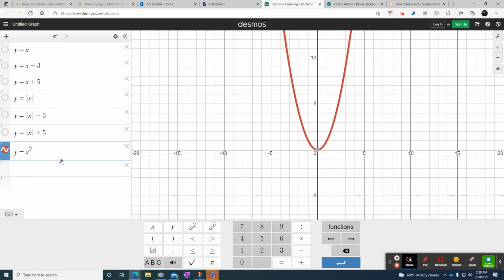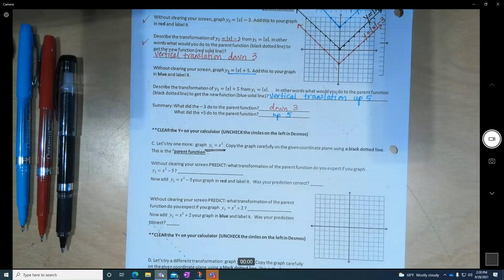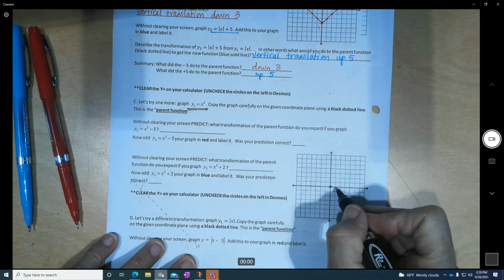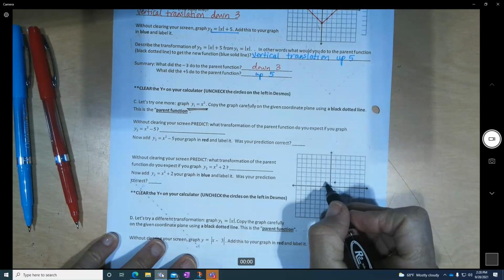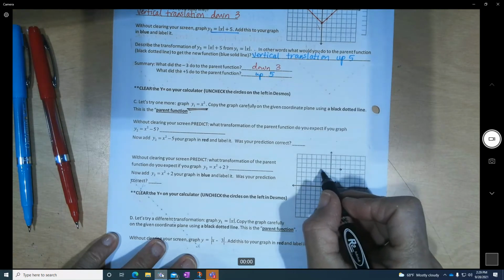Squares that right there. Okay, so you may notice here's 0, 0. Another point on here is 1, 1, and 2, 4, because if you do 2 times 2, it gives you 4. So whenever I graph this on my paper, I always do it like this. I always start at 0, 0, and then I go 1, 1, and then I put the negative. And then I go 2, 4, and then I put the negative.